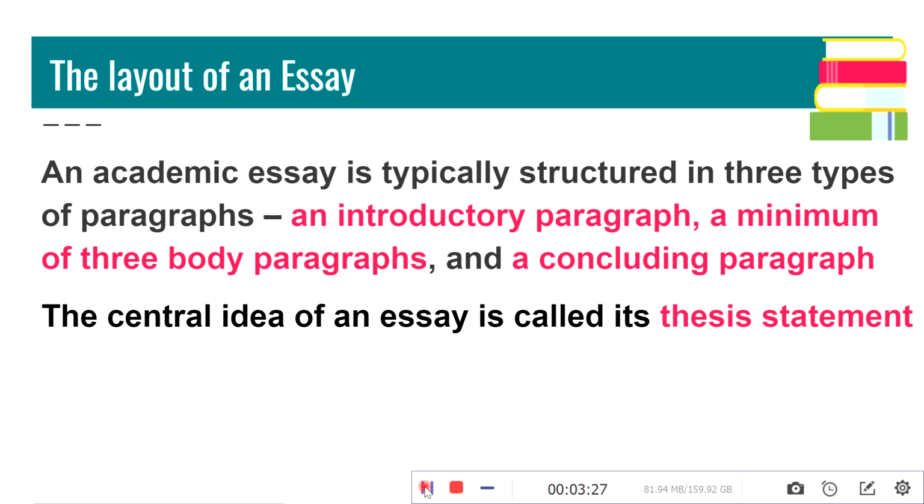As the word indicates, it introduces your essay to the reader. So the reader can read the introduction and get an idea about what is to be expected in the coming paragraphs.